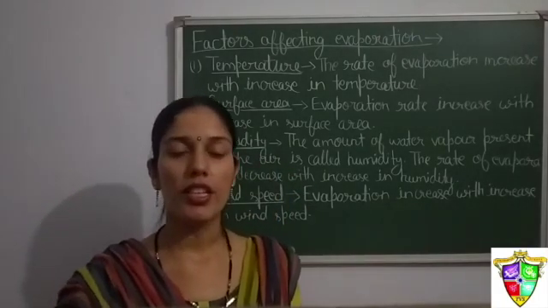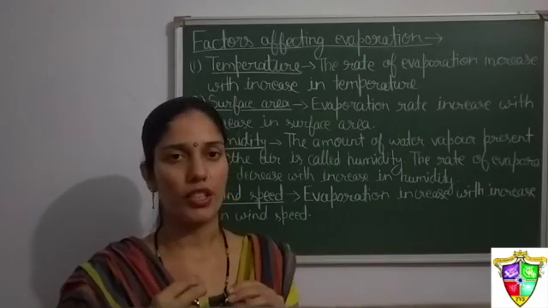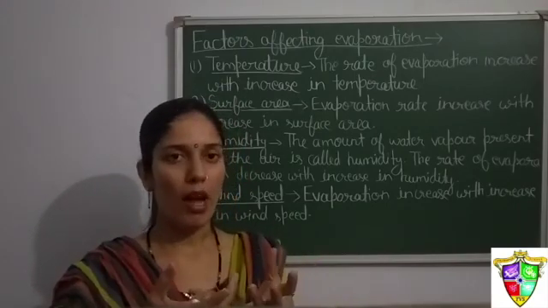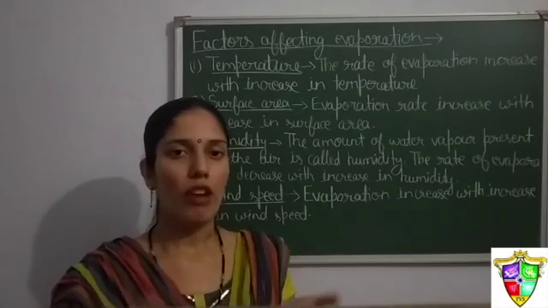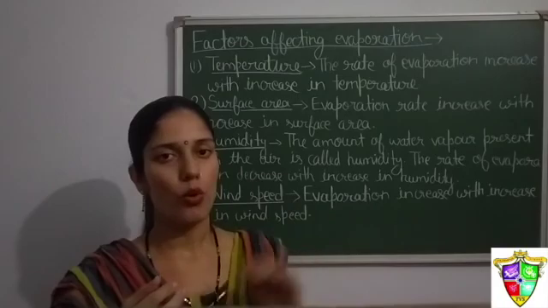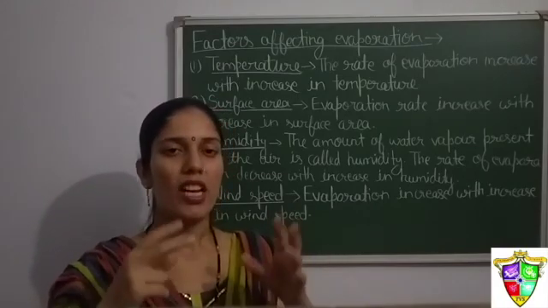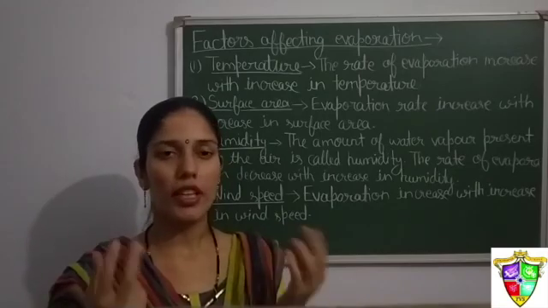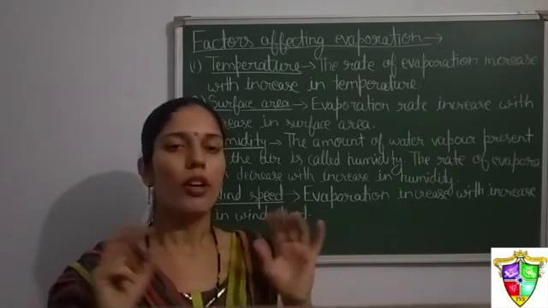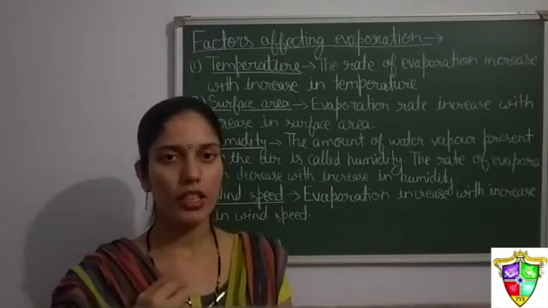The third factor is humidity. What is humidity? The amount of water vapor present in the air is known as humidity. If there are more water vapors around the area, the evaporation process will slow down. So with increase in humidity, evaporation slows down, because if water vapors are already present, the vapors coming out from any surface will not find space. There will already be a density of vapors there. So the evaporation process will decrease with increase in humidity.